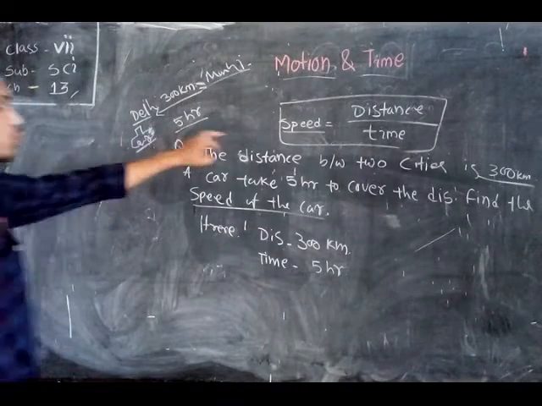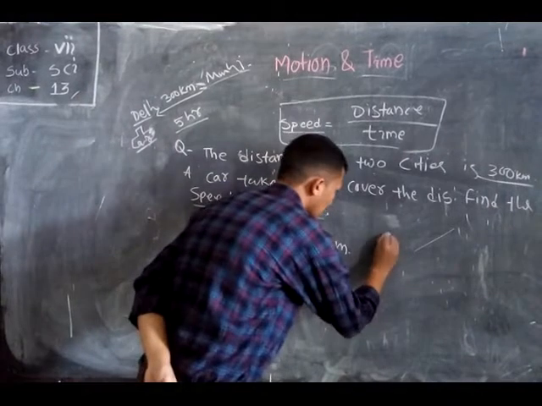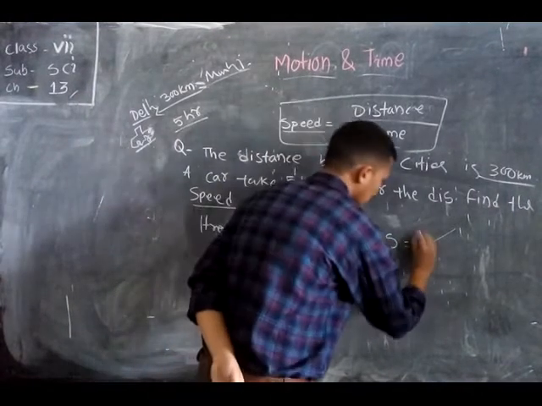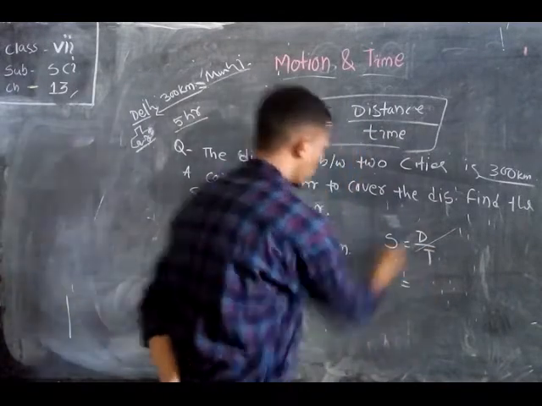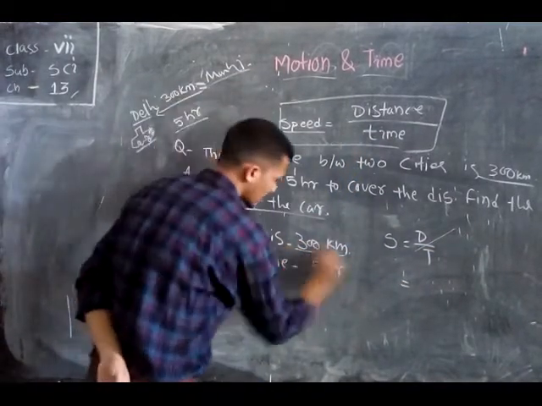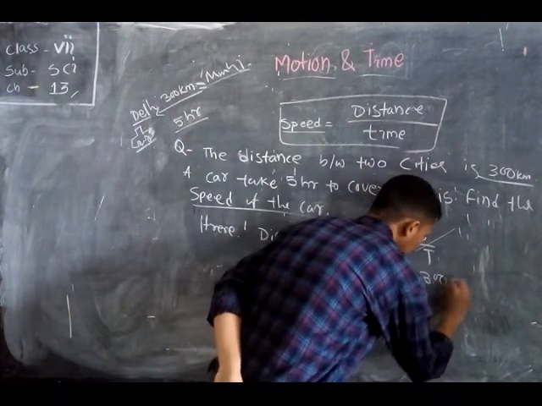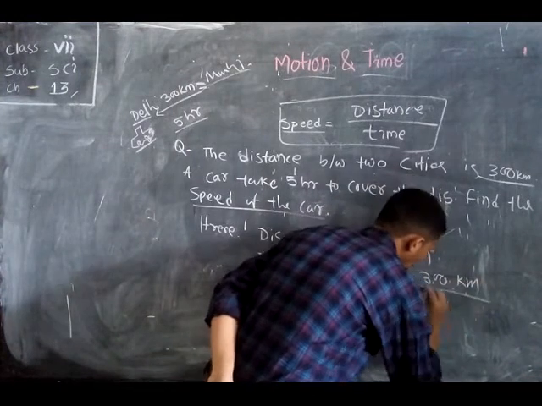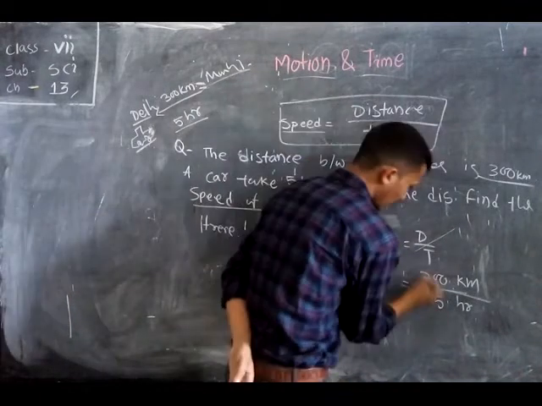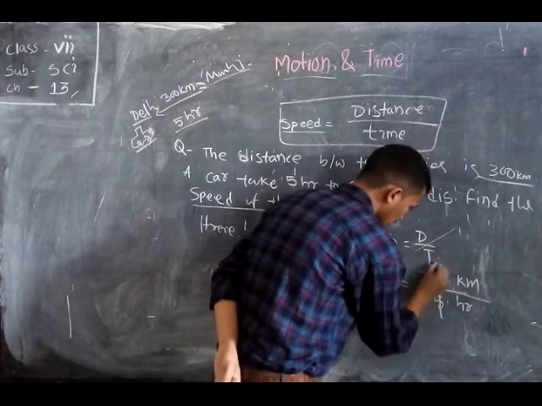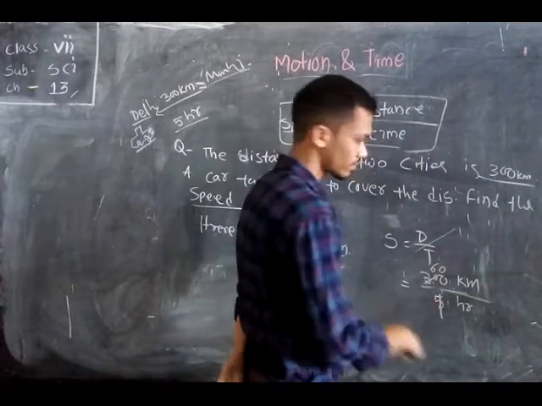Okay, so now put these two values in this formula. Suppose speed, denoted by s, is equal to distance upon time. Now you can put the value of distance, which is 300 kilometers, and time, which is 5 hours. So 300 kilometers upon 5 hours. Now divide 300 by 5. 5 sixes are 30 and 0 is 0. So here it is 60 kilometers per hour.